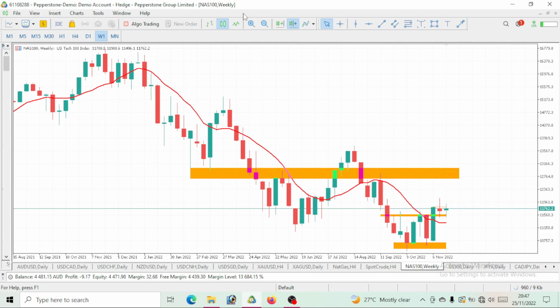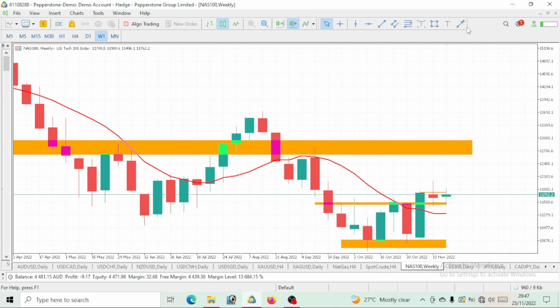That is to tell you that on this NAS100, we are still on a correction, and the correction is bullish. That is to tell you that our bullish move is not yet over. So we would want to still continue the bullish move. So you can take this as an uptrend impulse move. Here comes the correction on the weekly time frame. Here is the impulse move. Of course, once price actually breaks above, we need a pullback to test this level. This is why we had this pullback on NAS100.